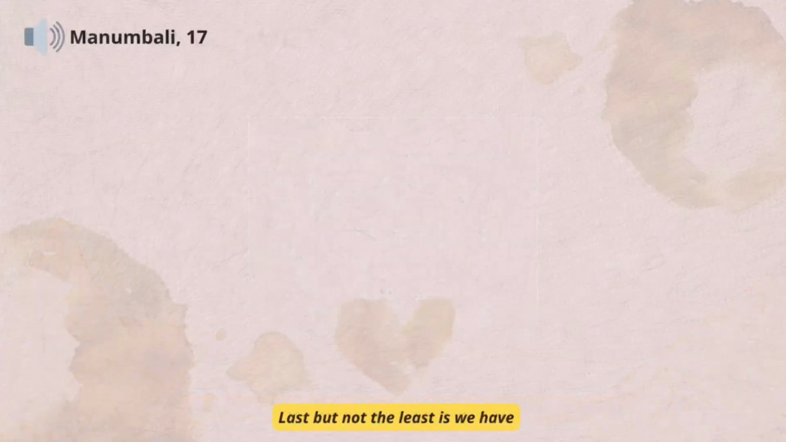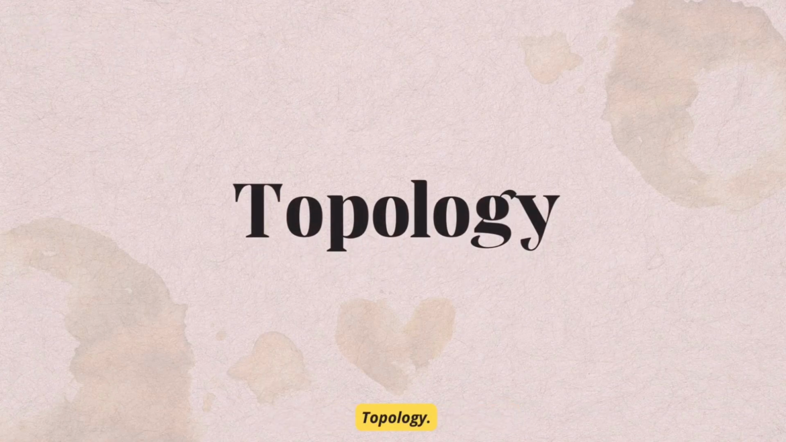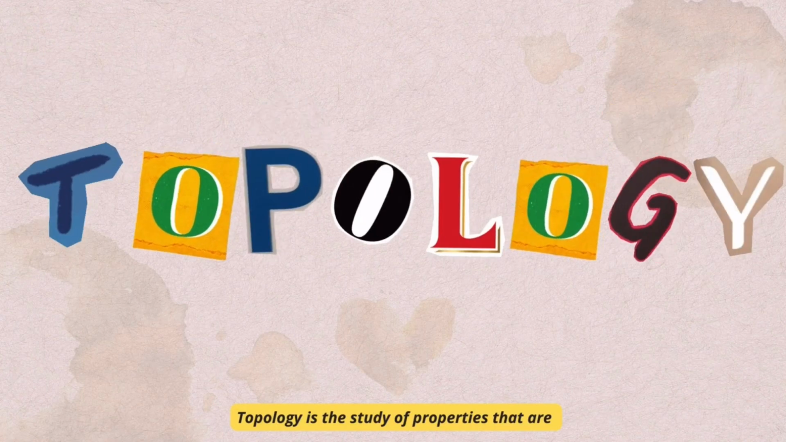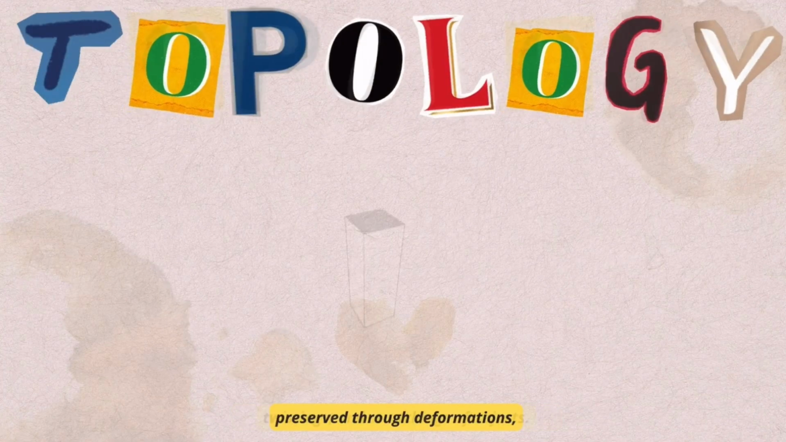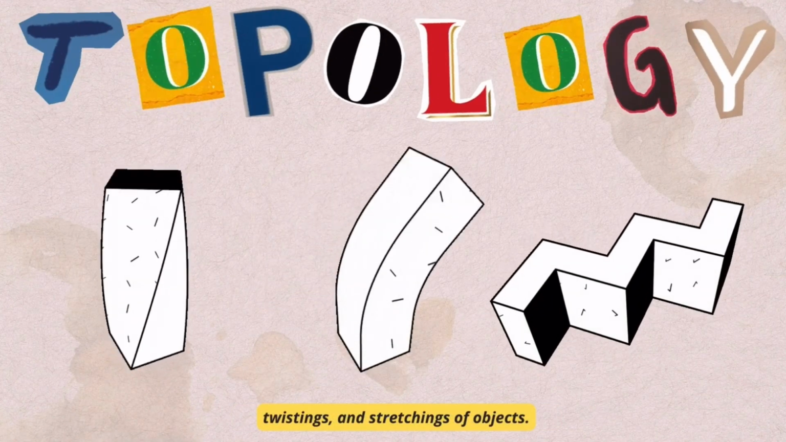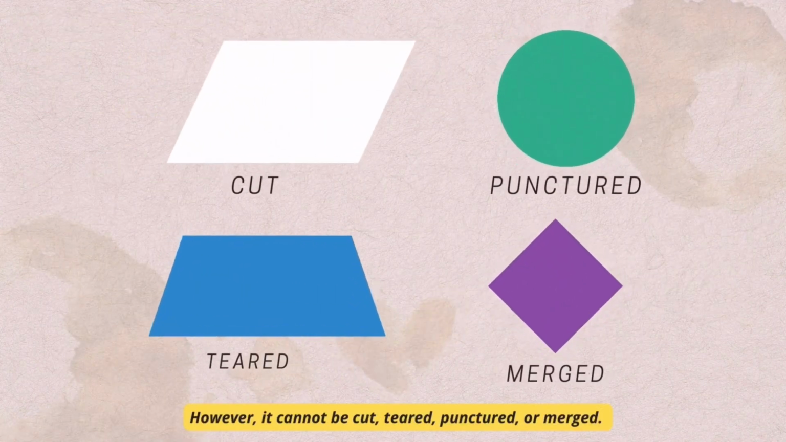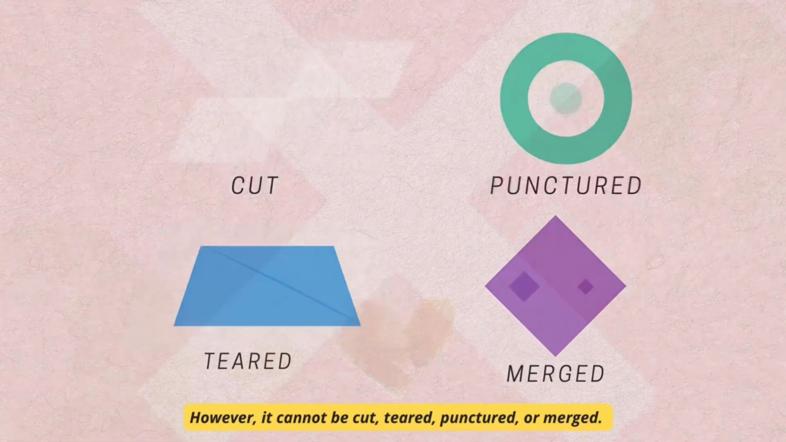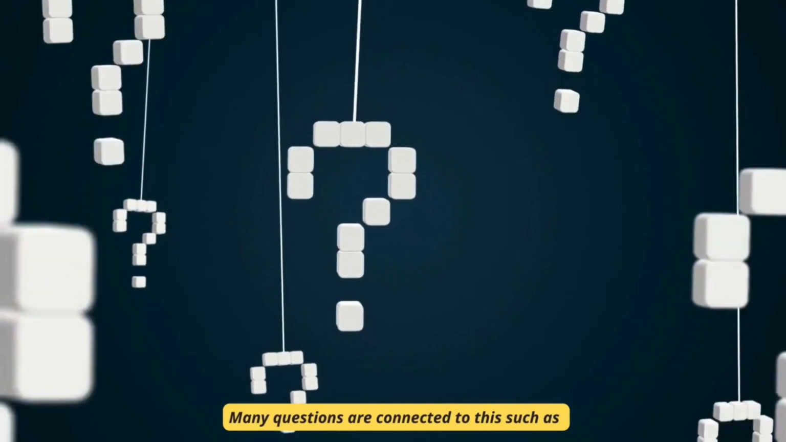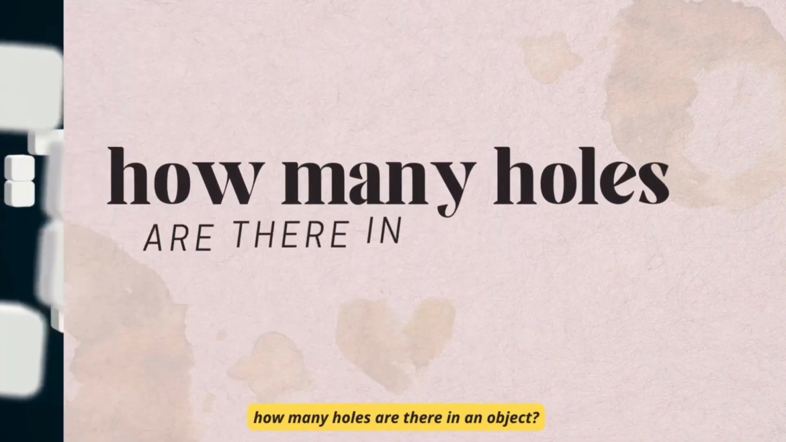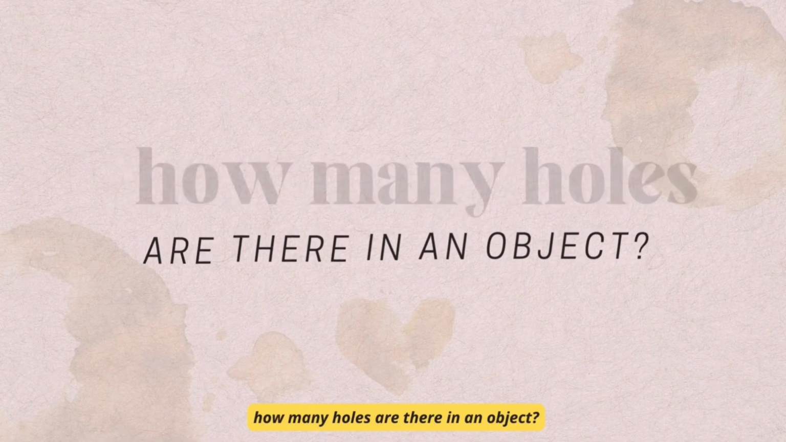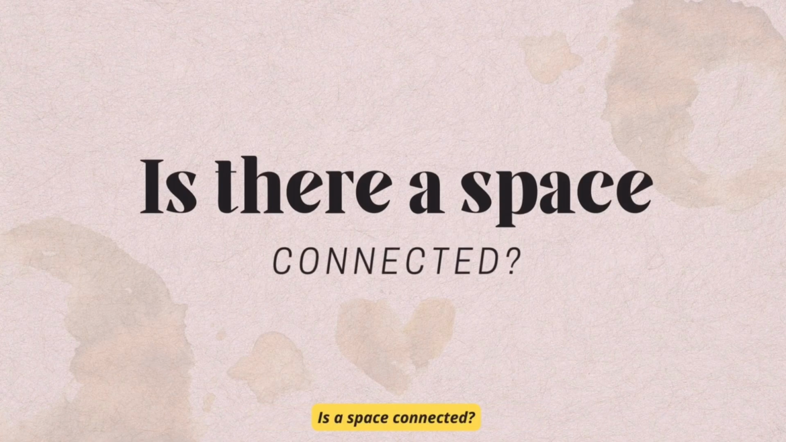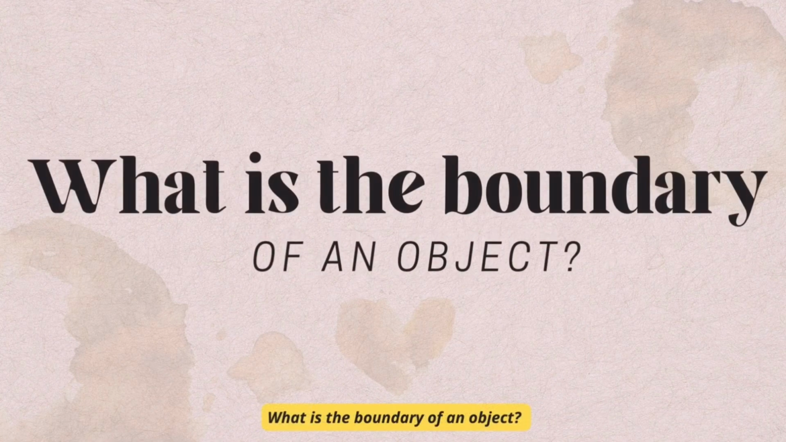Last but not the least, we have topology. Topology is the study of properties that are preserved through deformations, twistings, and stretchings of objects. However, it cannot be cut, torn, punctured, or merged. Many questions are connected to this, such as how many holes are there in an object? Is the space connected? What is the boundary of an object?